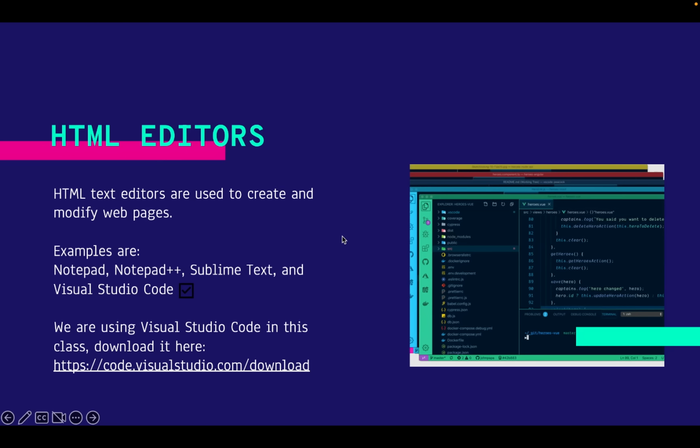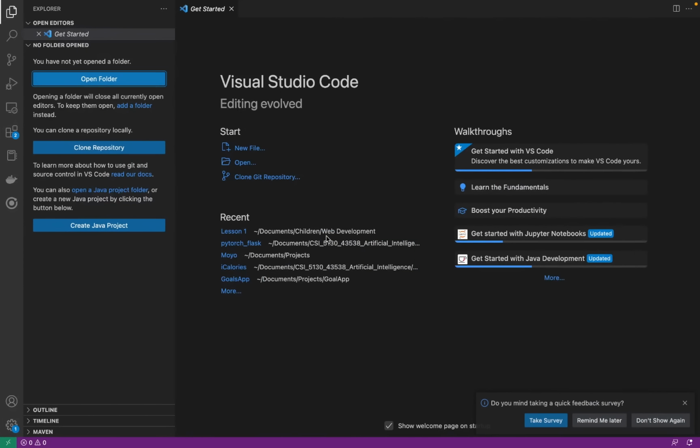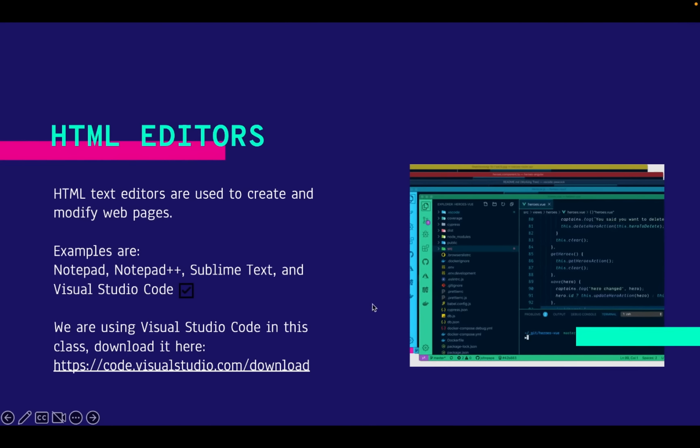So that is the HTML editor. We are using Visual Studio Code, and when you install it properly, this is the interface. This is the first thing that you should see right here.